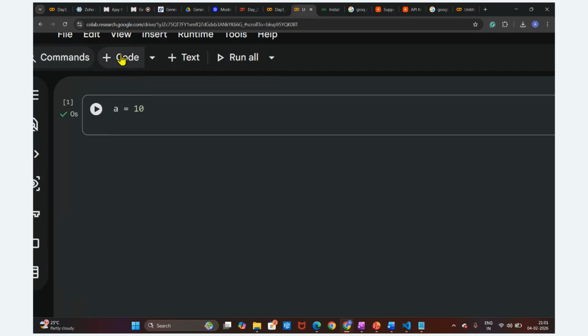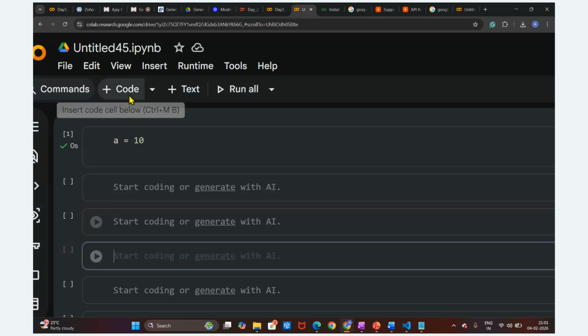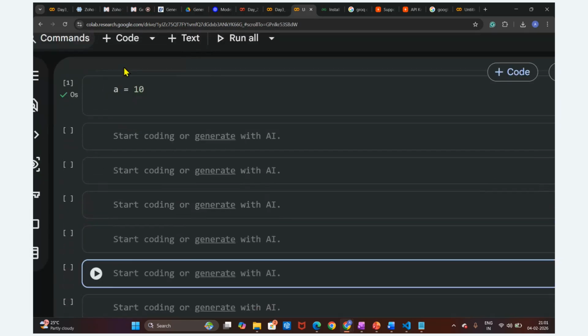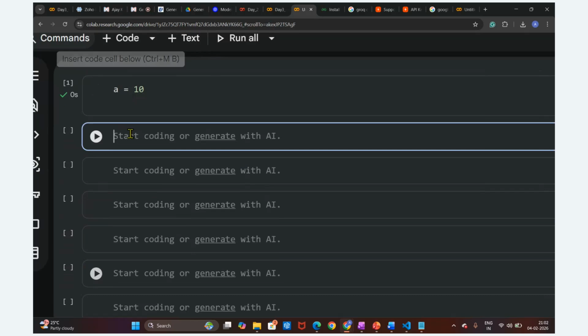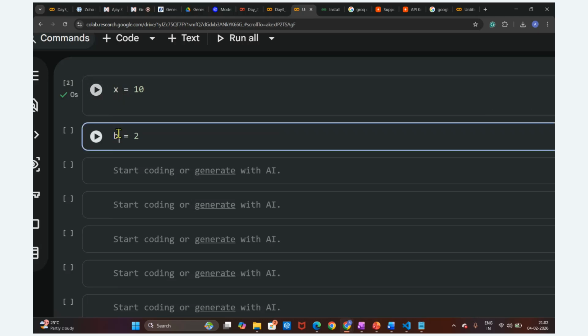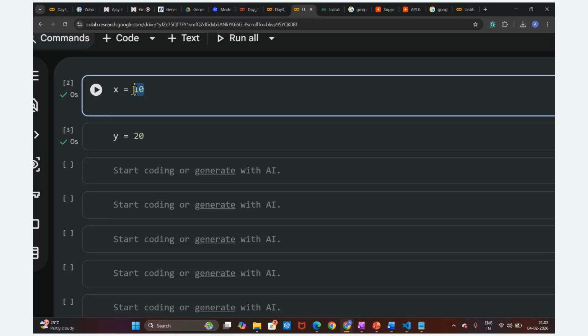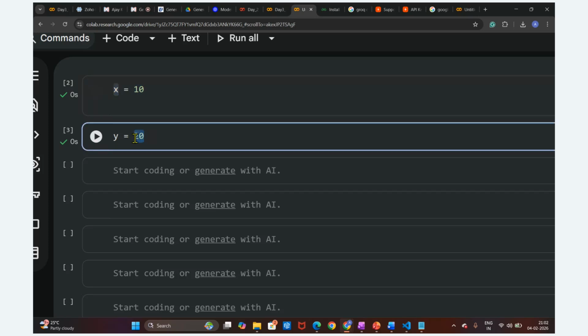We are going to need multiple cells here, so just click on this code button. It will create multiple coding cells. Here, instead of A and B, I'm going to write X equal to 10 and Y equal to 20. So we have initialized the X and Y values. We have stored the 10 value in the X variable and the 20 value in the Y variable.